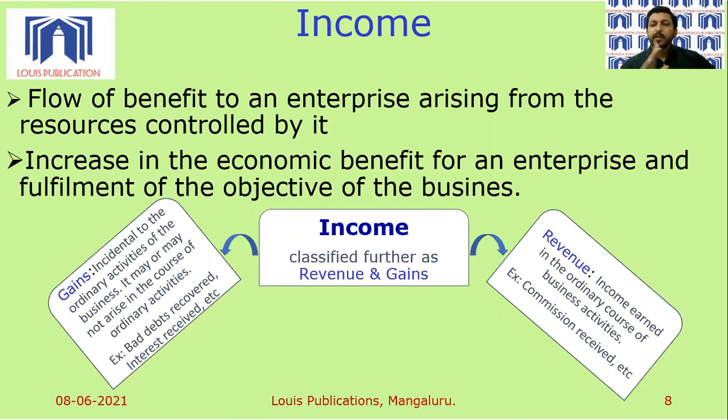But if we look to the left side, there is another classification of income called gains. Now, what do you mean by a gain? This is incidental to the ordinary activity of the business, not the main activity of the business. If I go back to the list of losses, we understood the concept of bad debts. A certain customer doesn't pay. So his debt is treated as a bad debt. Now, suppose it was treated as bad debt last year, and the same bad debt is recovered in the current year. It's an income, and that income goes under the category of gains because it is not directly connected to the business. It is only incidental to the business.